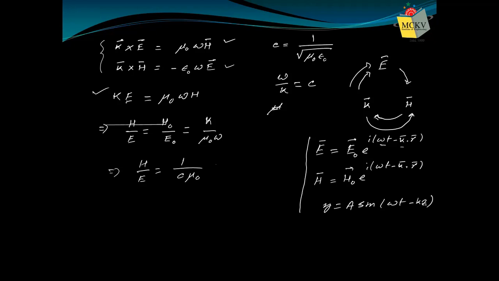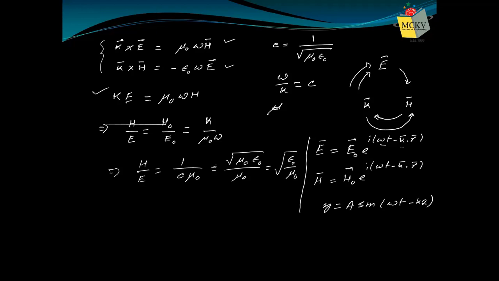So if we put this value here, it will be root over mu naught by epsilon naught by mu naught. That means it is nothing but root over epsilon naught by mu naught. So the ratio of amplitude of H and E is root over epsilon naught by mu naught.